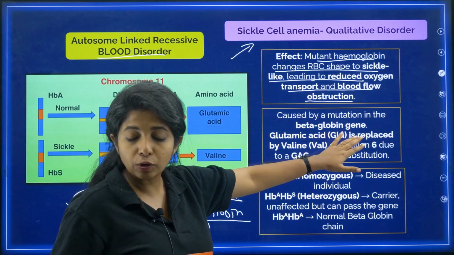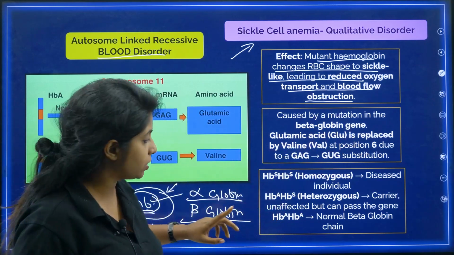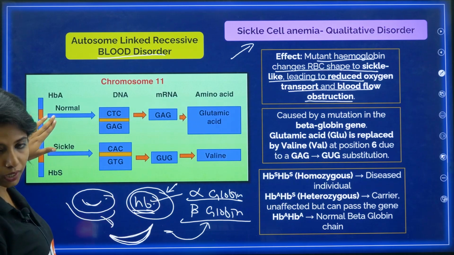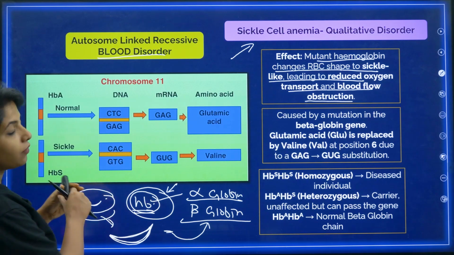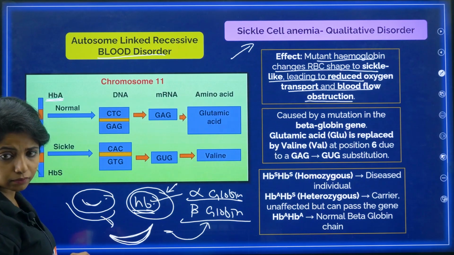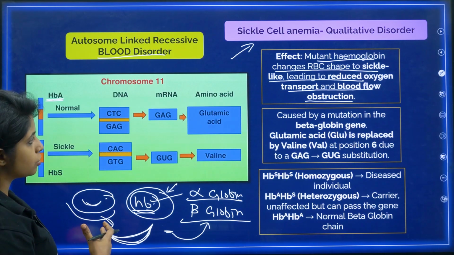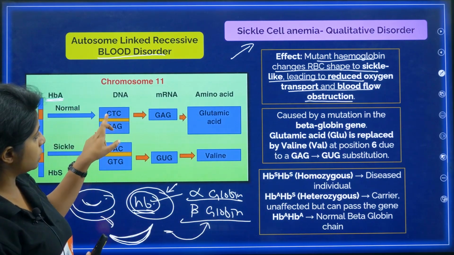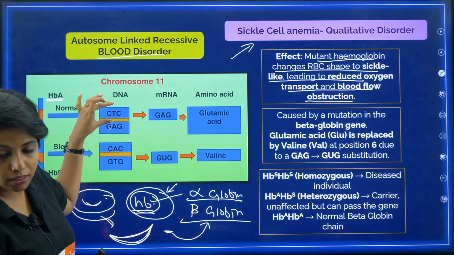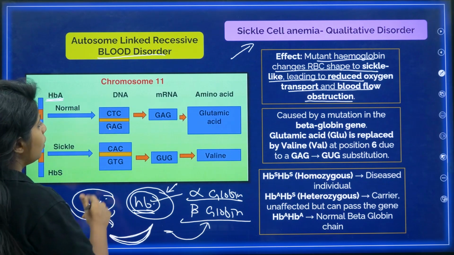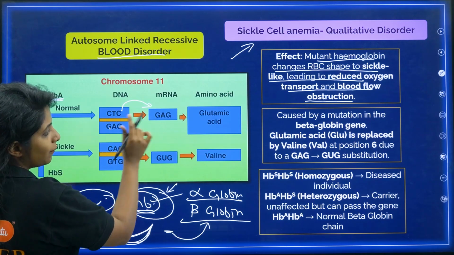Now, it is caused by mutation of beta globin chain. I told you, it is caused by mutation of beta globin chain. So this is a normal chain, my dear children, where you have the HbA gene, which is basically going to help in the formation of what? The beta globin. So over here, the DNA was CTC and GAG. This is a double-stranded DNA that you're seeing. Now, only one strand is transcribed to form an mRNA.